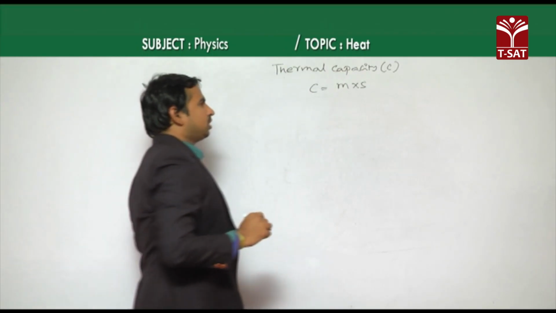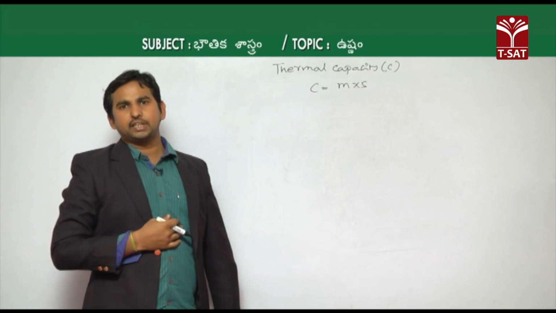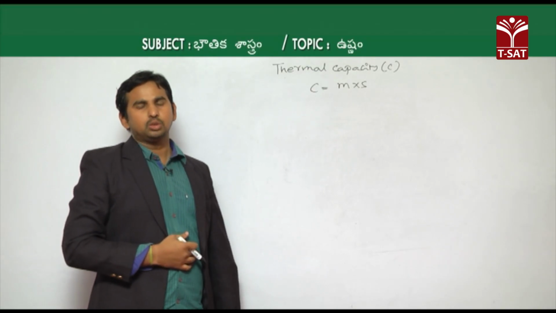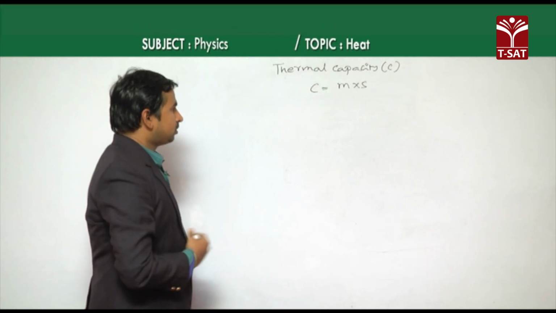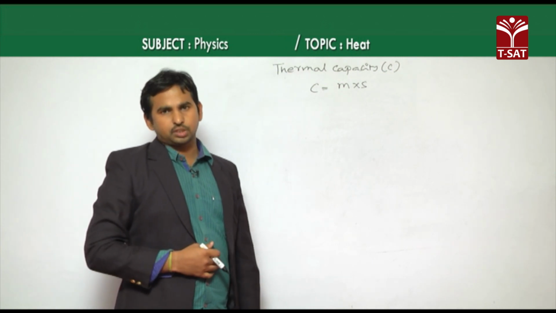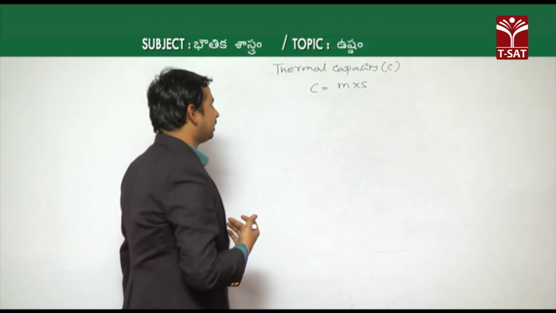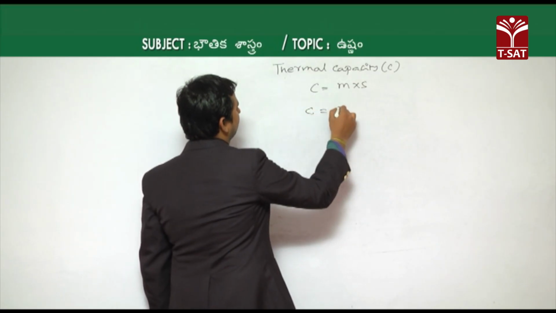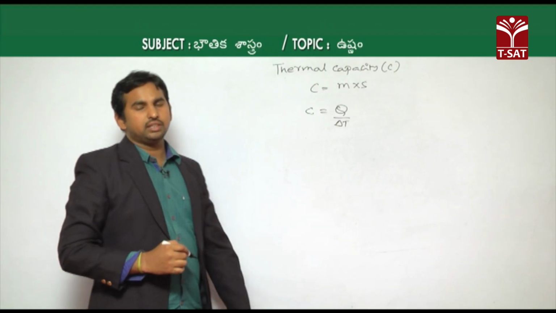The definition of thermal capacity is the amount of heat energy required by the whole mass of the substance to raise its temperature by 1 degree Celsius. That is what we call thermal capacity, where thermal capacity C is equal to Q by delta T. That is its formula.